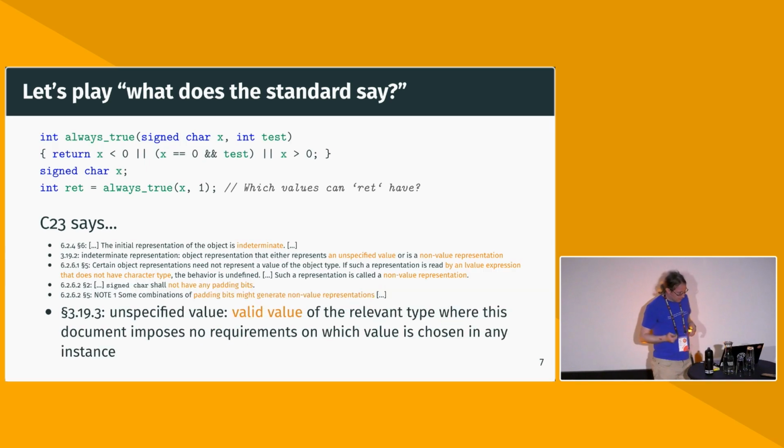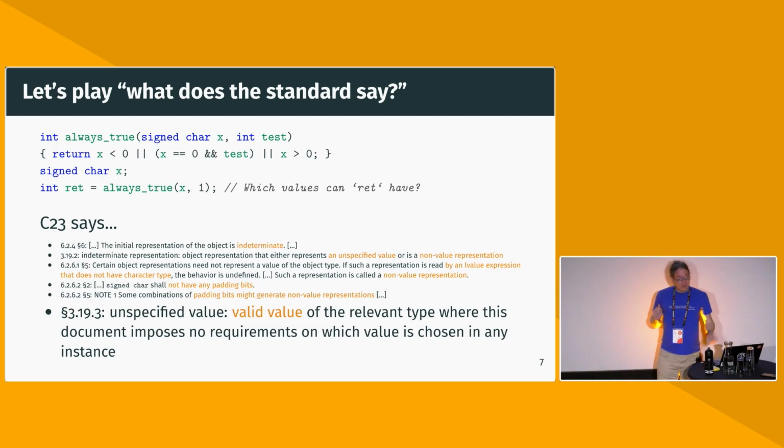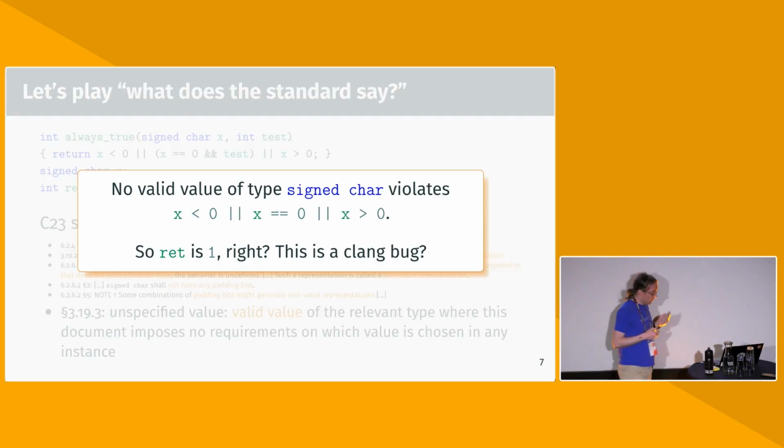So the other thing that it could be is an unspecified value. And what the standard says about unspecified values is, well, that we have a bug, and also that it is a valid value of the relevant type where this document imposes no requirements. And I mean, surely there's no valid value of that type which violates that equation. I mean, that's at least what my mathematician friend told me. So this must be a Clang bug, right?